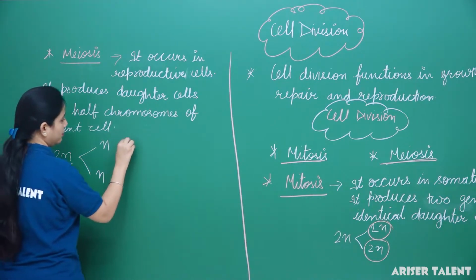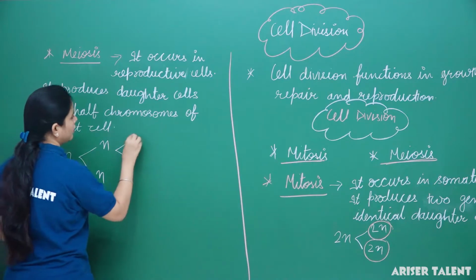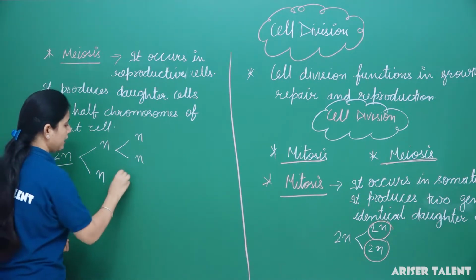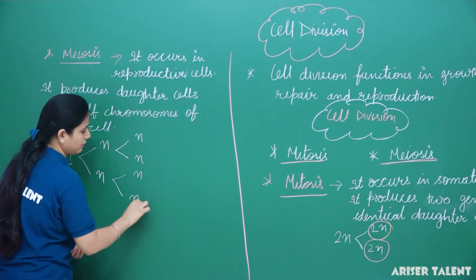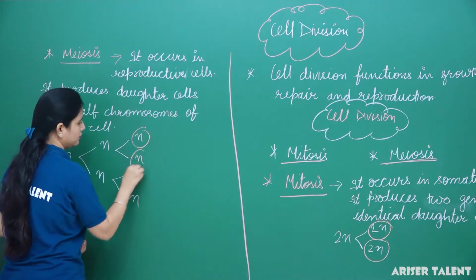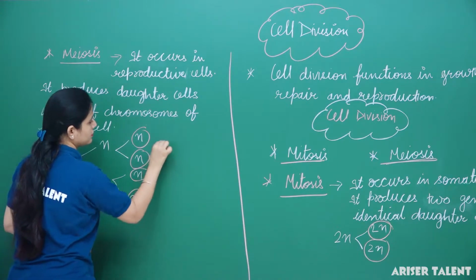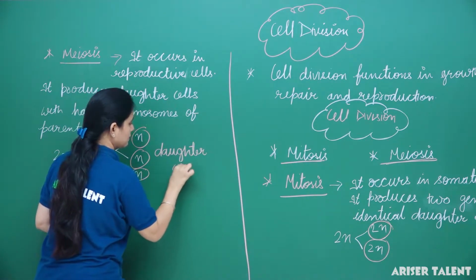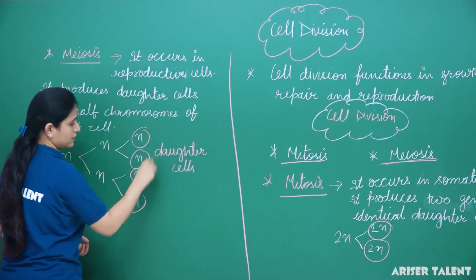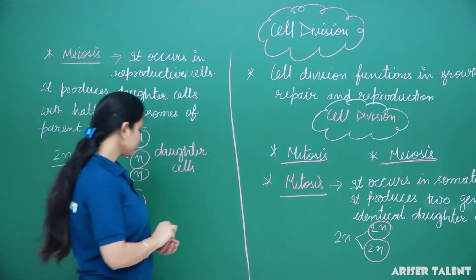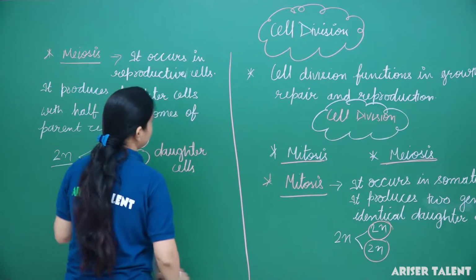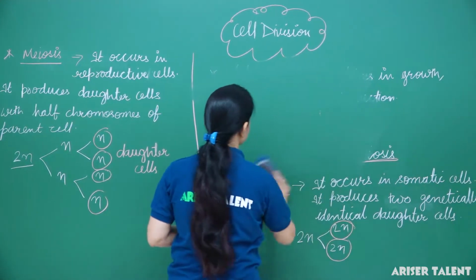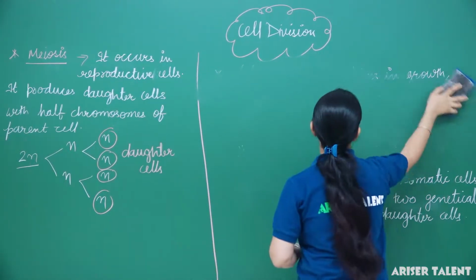Again by the second meiosis, it will divide again and form daughter cells, and they will be 4 in total. These all are daughter cells. Clear? So thus we can say that meiosis takes place in the reproductive cells and it produces 4 daughter cells.